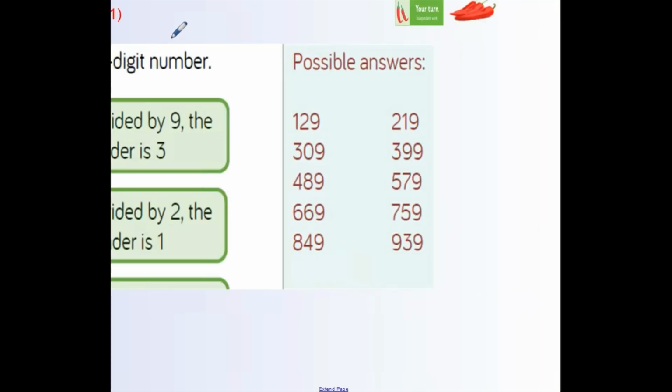And Chili 3, I've just cut the question off because I just want to show you the answers. These are your possible answers for the what am I question. So you could have had any of these numbers. Well done if you got this, because this was a lot of trial and error, so that shows great perseverance.